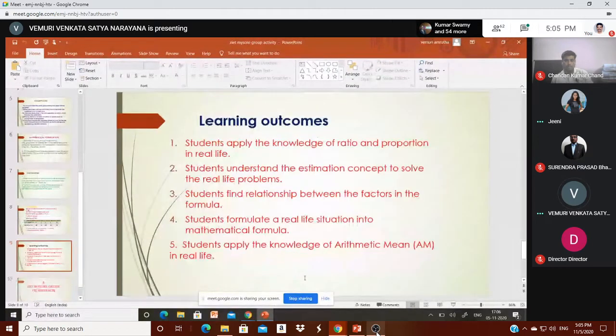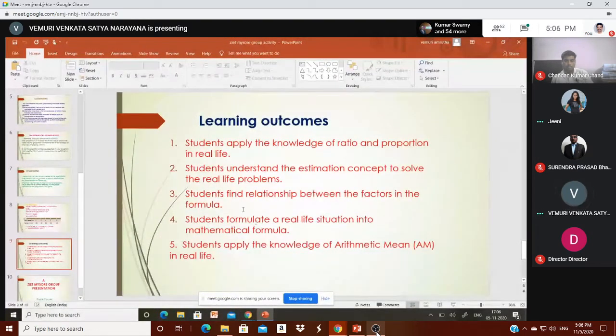And the next is, what are the learning outcomes of this? Students apply the knowledge of ratio and proportion in real life. Students understand the estimation concept to solve real life problems. Students find the relation between the factors in the formula. There are four variables, and they find the relationship among them. Students formulate a real life situation into a mathematical formula. And students apply the knowledge of arithmetic mean in real life, that is data handling also. So these are the learning outcomes of this one.